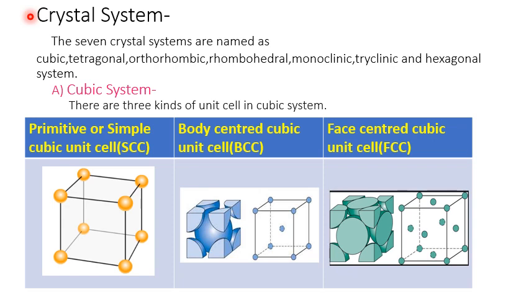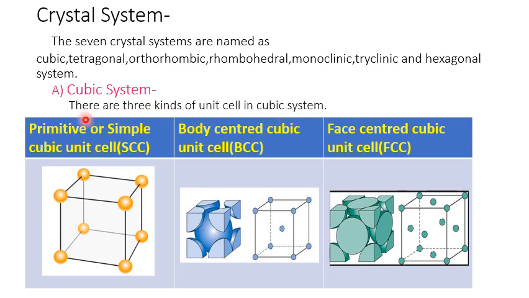14 Bravais lattices are divided into 7 crystal systems, that is cubic, tetragonal, orthorhombic, rhombohedral, monoclinic, triclinic and hexagonal system. So first of all we have to study about cubic system. See, in cubic system the edges are a = b = c. That means all edges of the cube are the same and angle alpha = beta = gamma = 90 degrees. There are three kinds of unit cells in cubic system.